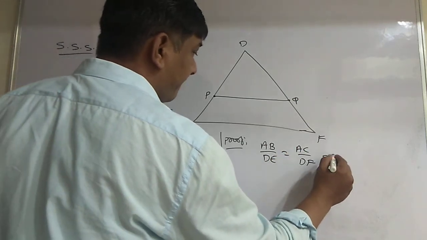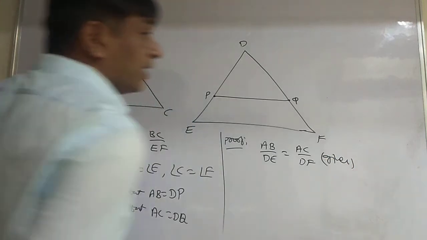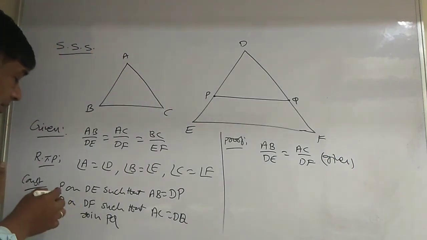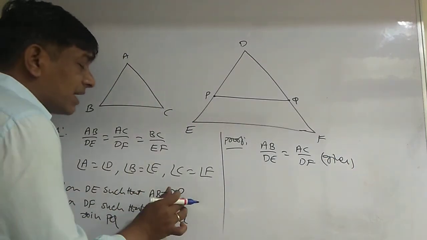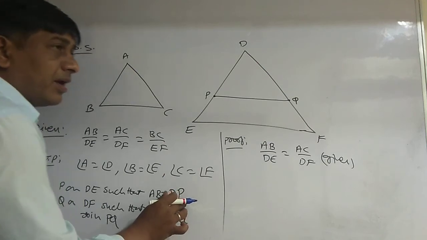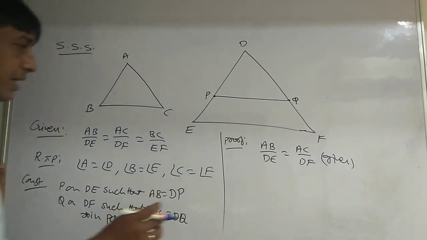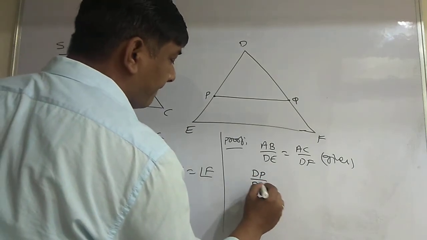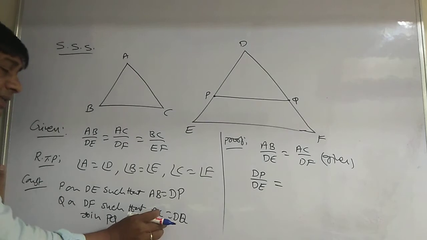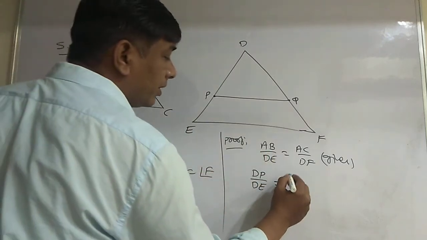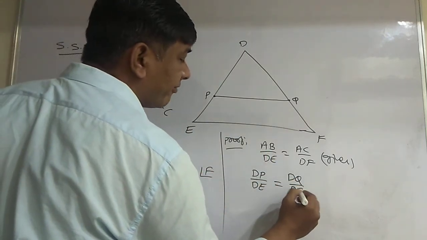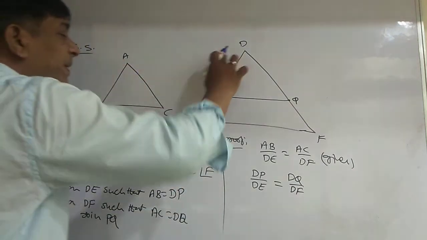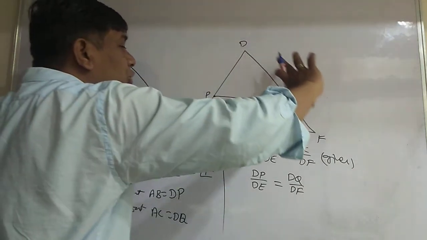Now, according to my construction, AB is equal to DP and AC is equal to DQ.